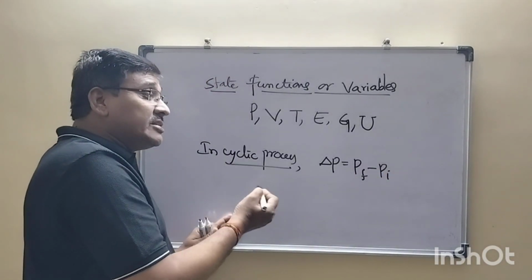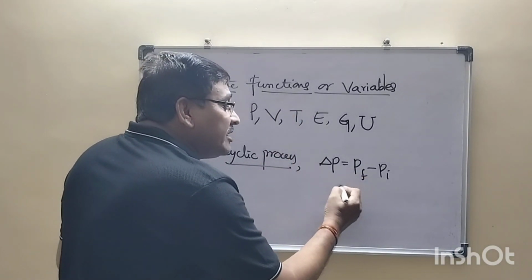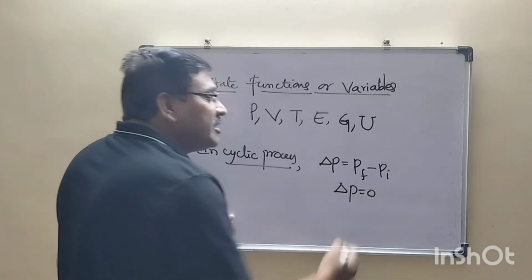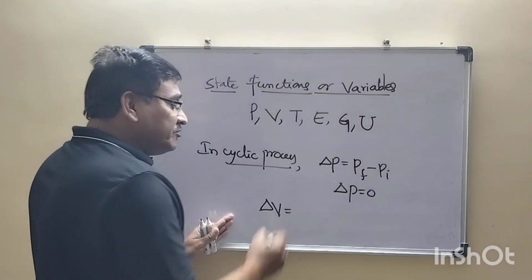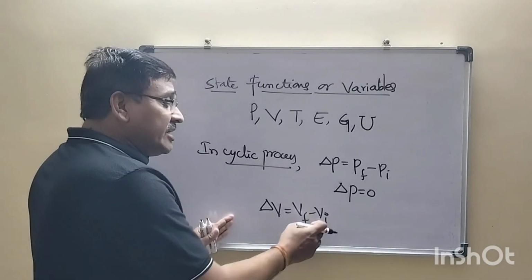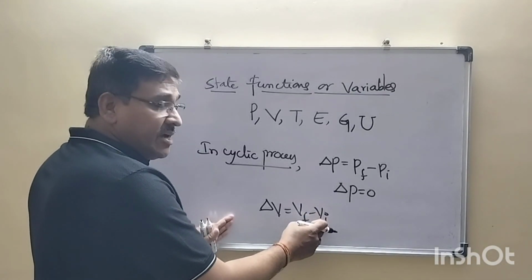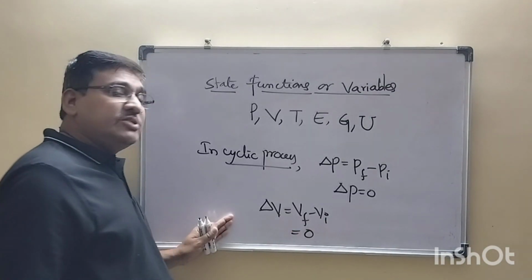Since in the cyclic process the initial point coincides with the final point, delta P is equal to 0. Similarly, change in volume, Vf minus Vi: the initial state of the system coincides with the final state, hence change in volume is also 0.